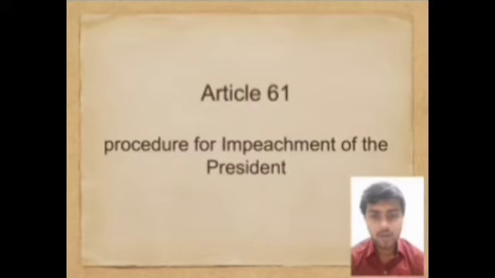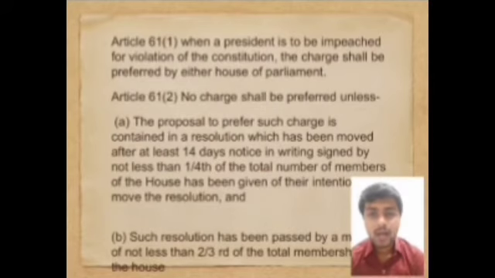Hello viewers, today we are going to see Article 61 of Indian Constitution, Procedure for Impeachment of the President. In India, the President can be impeached only on the grounds of violation of the Constitution. Article 61 Clause 1. When a President is to be impeached for violation of the Constitution, the charge shall be fixed by either Council of States or House of People.